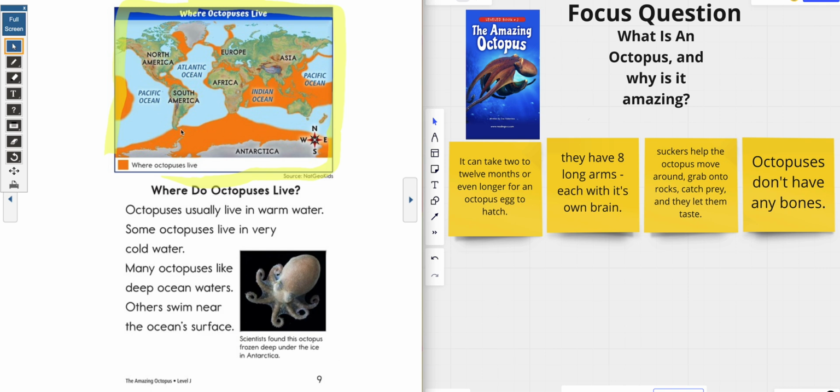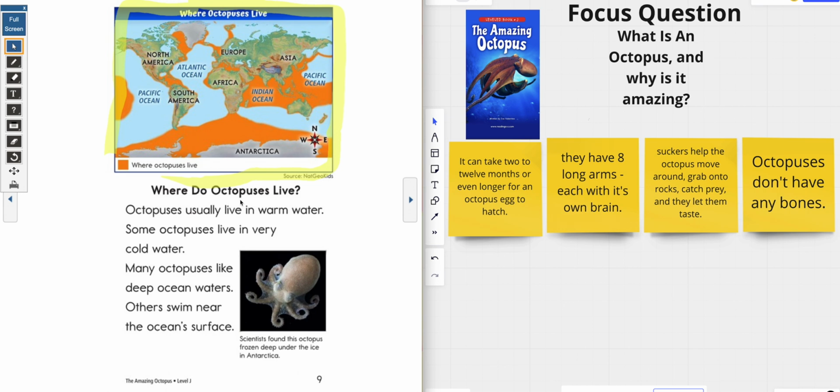So right now I can see that there are some octopuses that live right here at the top of Antarctica, around the continent of Africa, some up here near Europe, mainly in the Indian Ocean and the Pacific Ocean is where they mostly are. And then we have some right here in the Atlantic Ocean. So we have to pay very close attention to that because the author is like, hey, you need to know where octopuses live, okay? So now, let's read this page and see if we can find one amazing thing about the octopus.